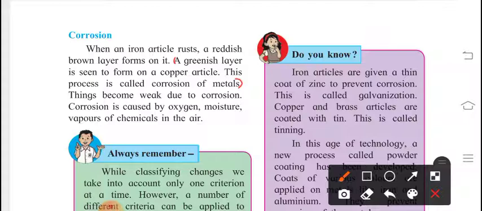You may have copper utensils at home, so you can ask your mom whether any layer forms on them if you do not wash them properly. That layer is corrosion. Things become weak due to corrosion. Whatever utensils you are using become thin and weak. Corrosion is caused by oxygen, moisture, and vapors of chemicals in the air.